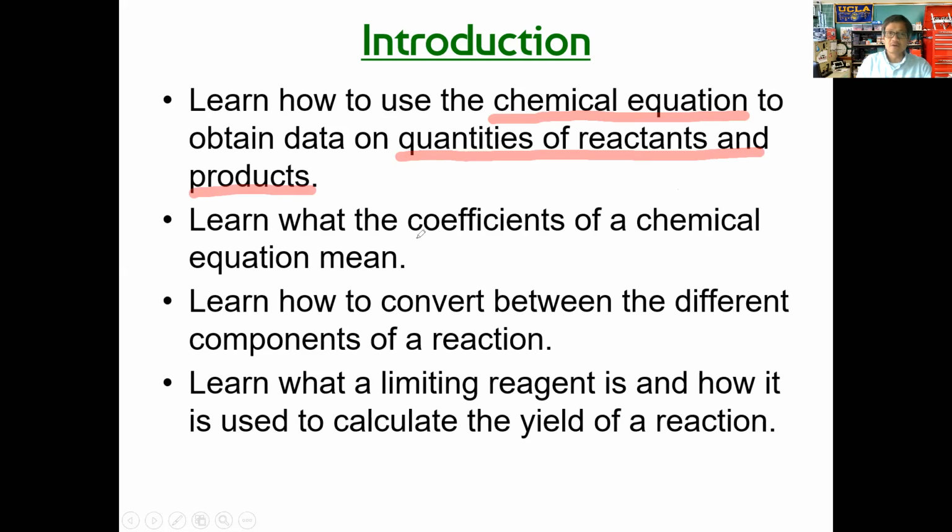Key to understanding this are those coefficients of a balanced equation, which is why we just finished up by talking about these coefficients. Okay, and with that said, we learned about conversions in chapter 3. We used conversions some more in chapter 10. What we're going to do is conversions, but this time we're going to be converting between different components of a reaction, and that's what stoichiometry is. It's being able to convert from one part of the reaction to another part of the reaction.